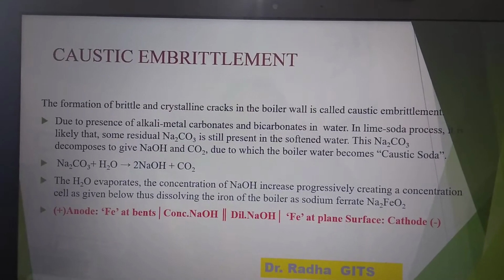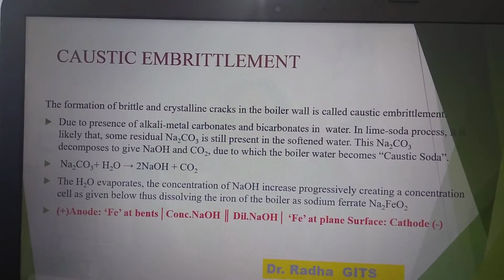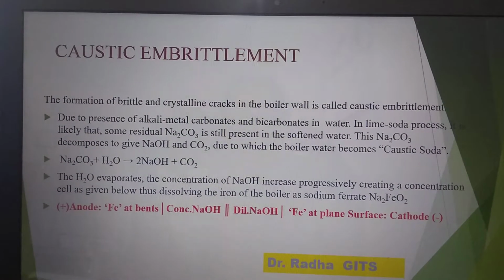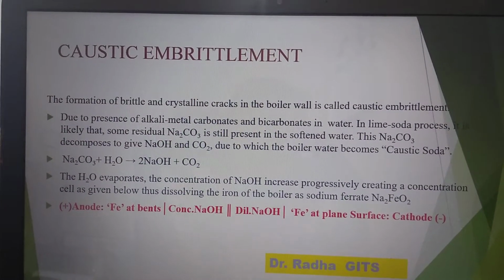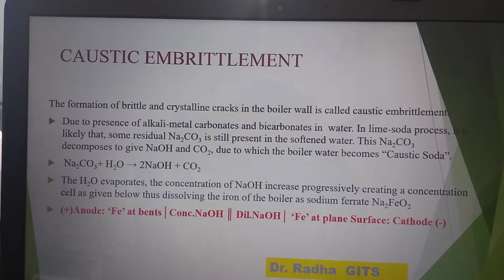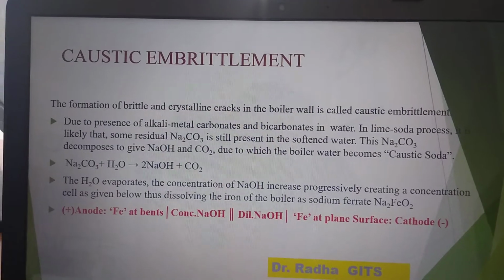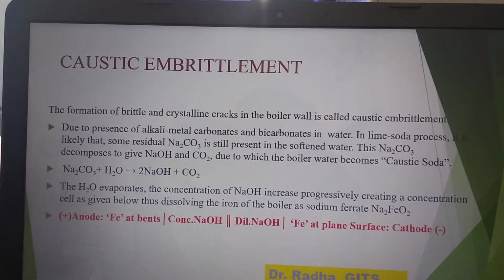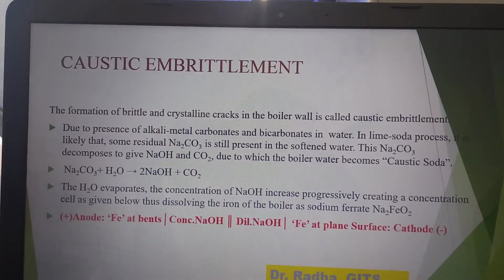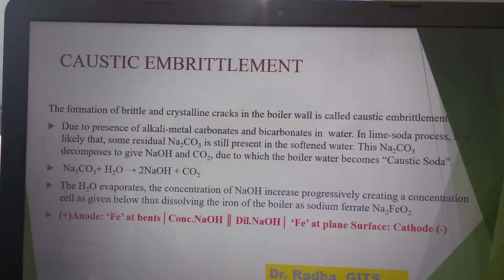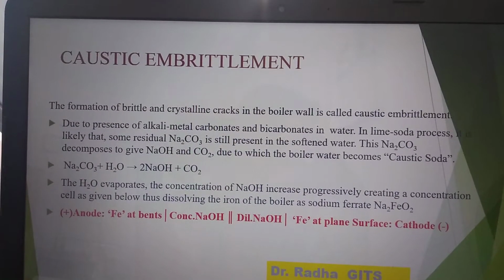Good morning. Today we will discuss caustic embrittlement, after the discussion of sludge and scale formation with its preventive methods. Caustic embrittlement is the phenomenon during which boiler material becomes brittle due to accumulation of caustic substances. It is a type of boiler corrosion caused by highly alkaline water in the boiler, particularly at those places which are under stress, such as rivets, joints and bends, with the result that boiler material becomes brittle.